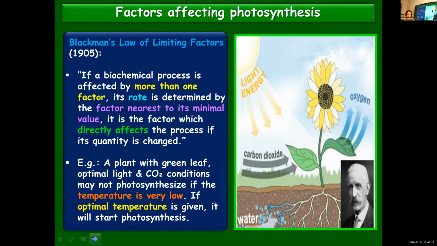There it is very less. But once you provide optimal conditions of temperature, they'll be able to proceed with photosynthesis. Okay? Yes, ma'am. Okay.